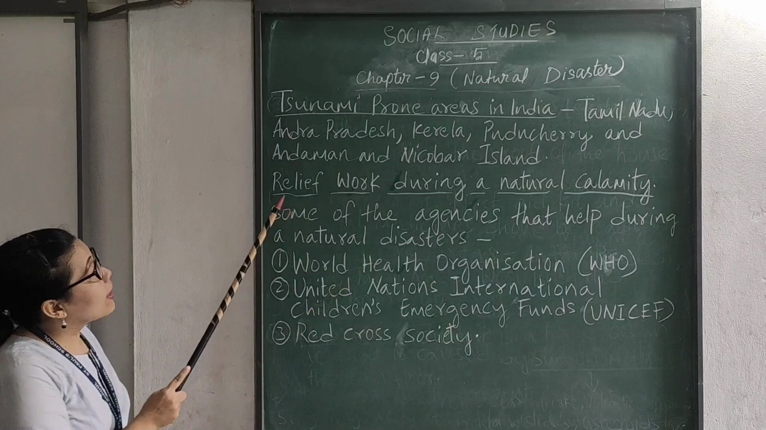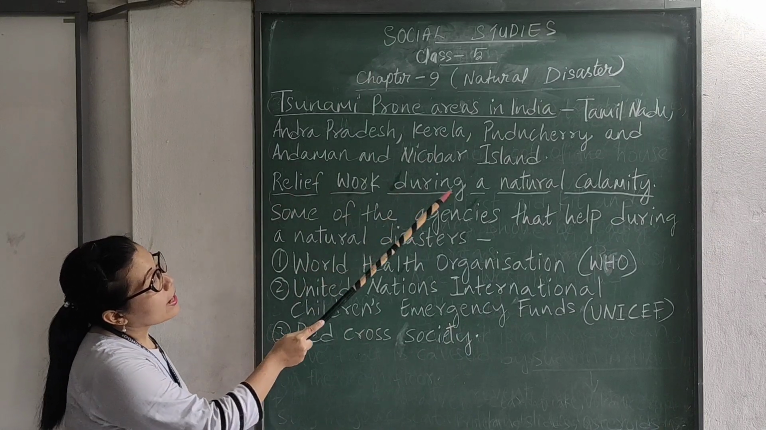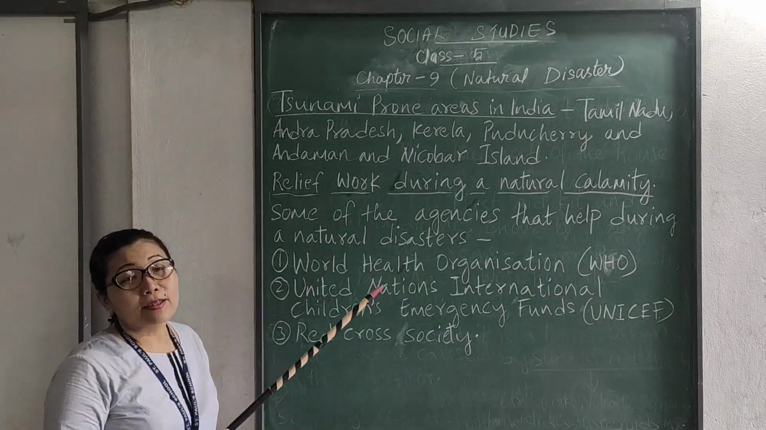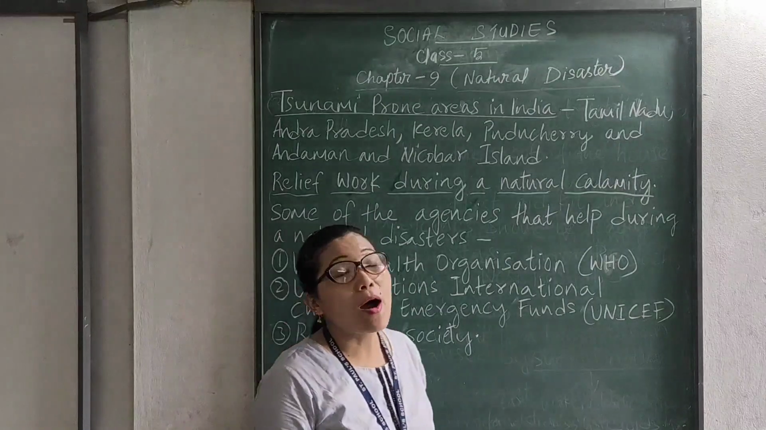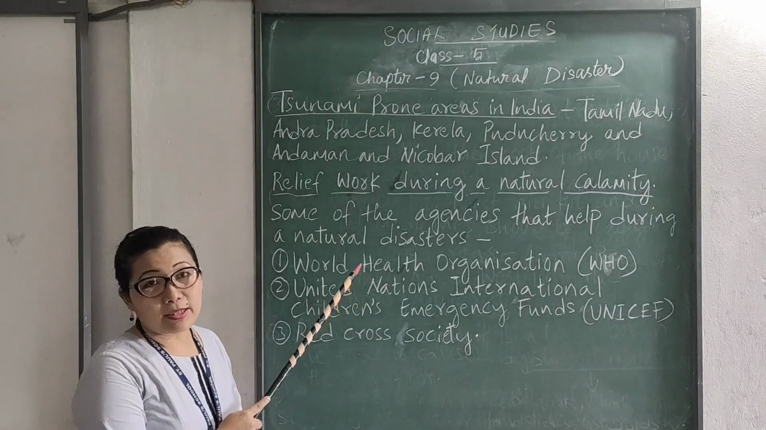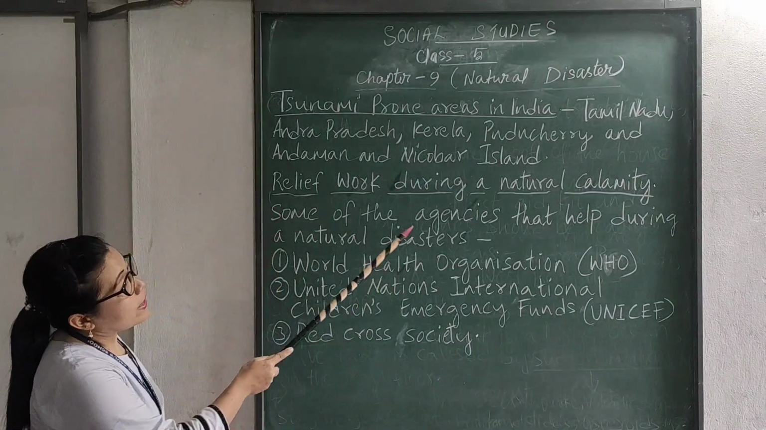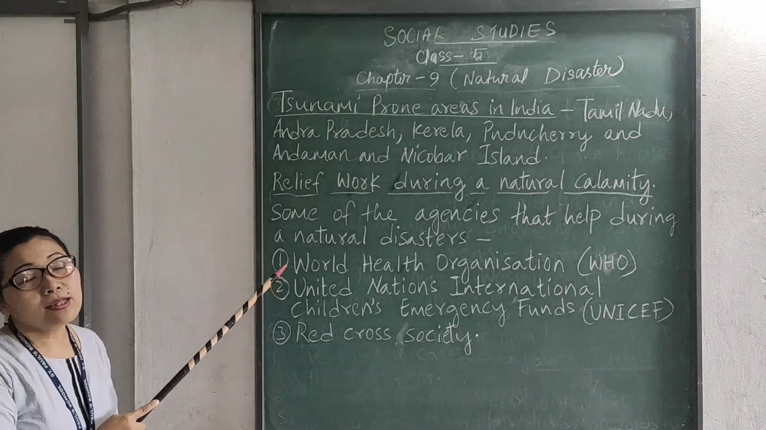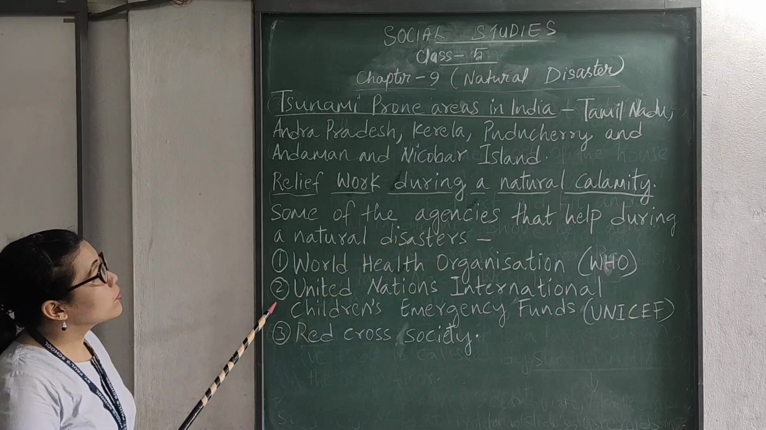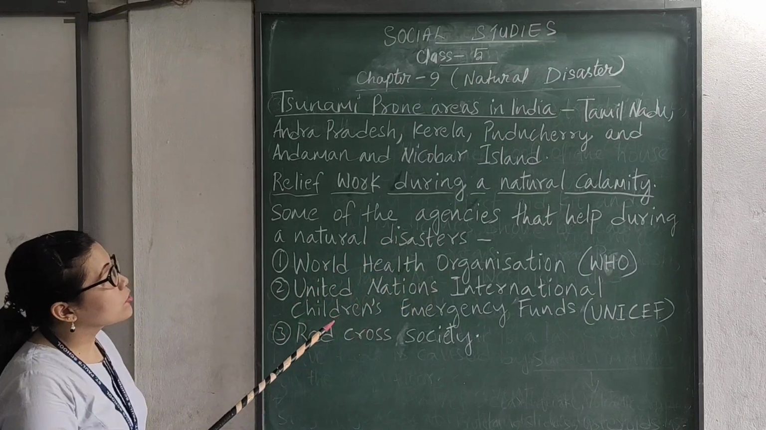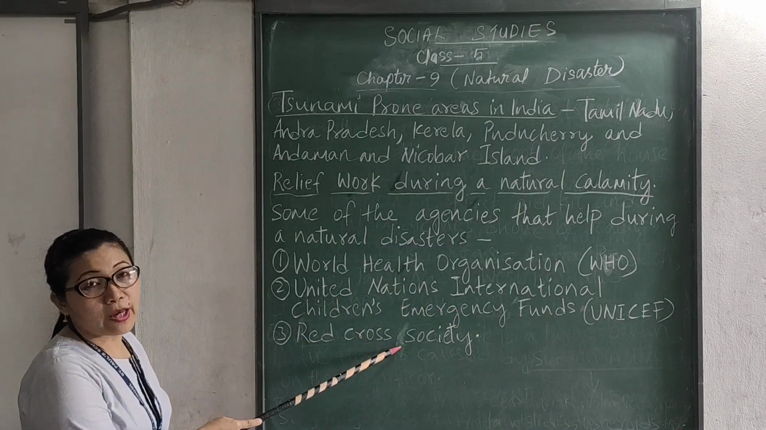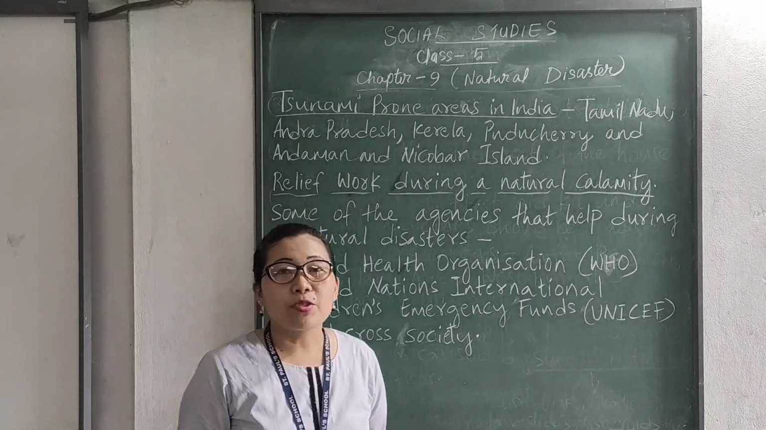Okay? Now, relief work during a natural calamity. National and many NGOs work to provide for people affected in natural calamities. Okay? So let us see some of the agencies that help during natural disasters. Number 1, World Health Organization. Number 2, United Nations International Children's Emergency Fund. Number 3, Red Cross Society. Okay? So that is the end of chapter 9.